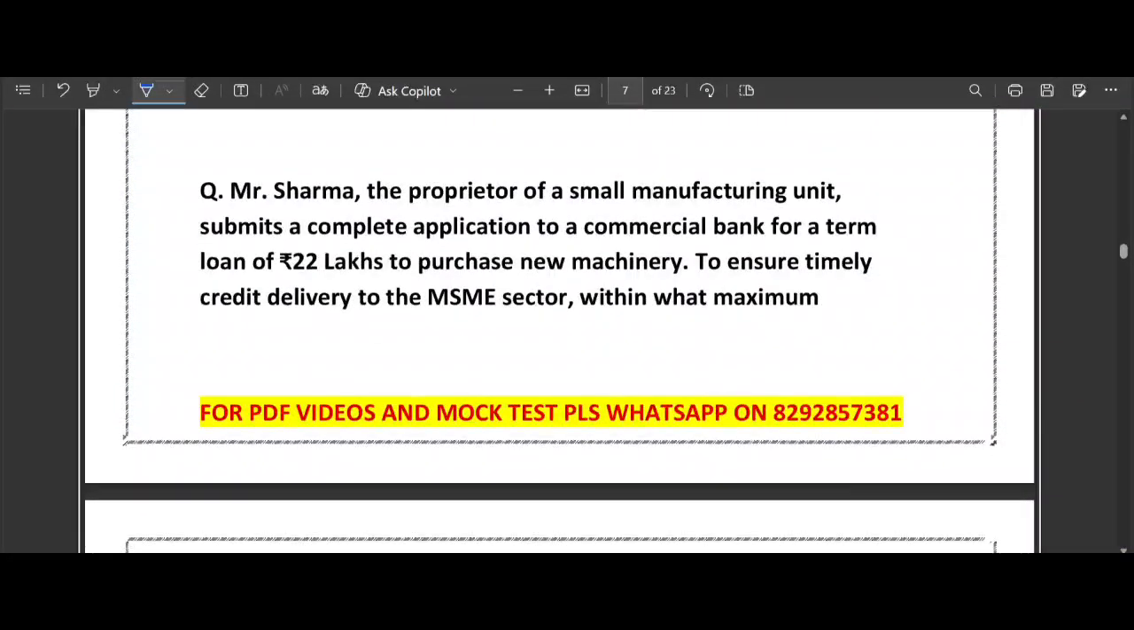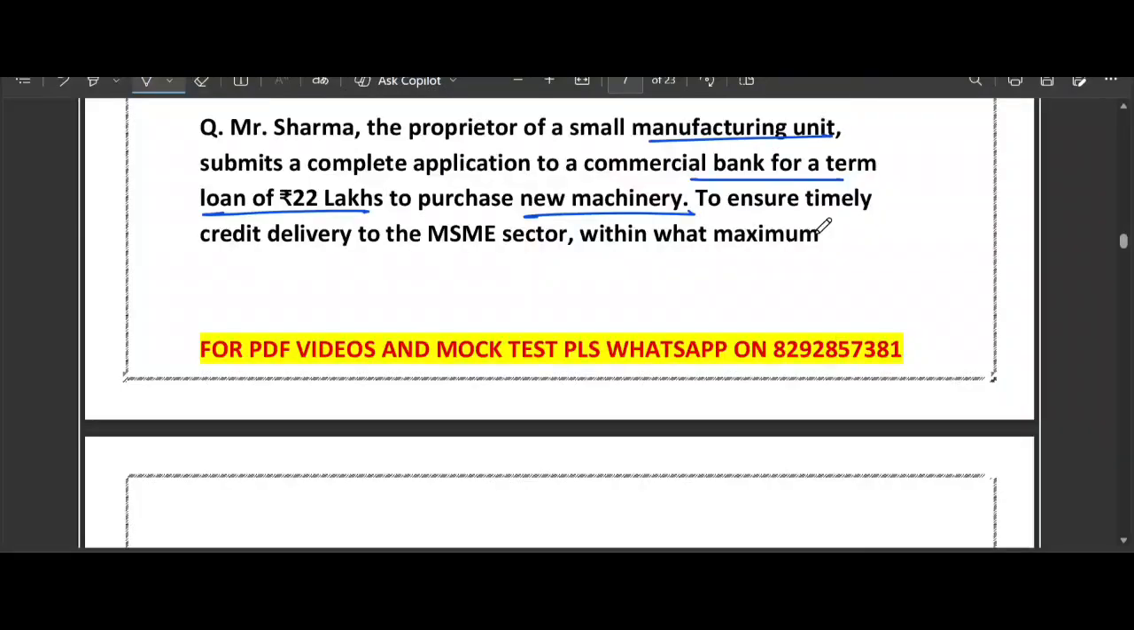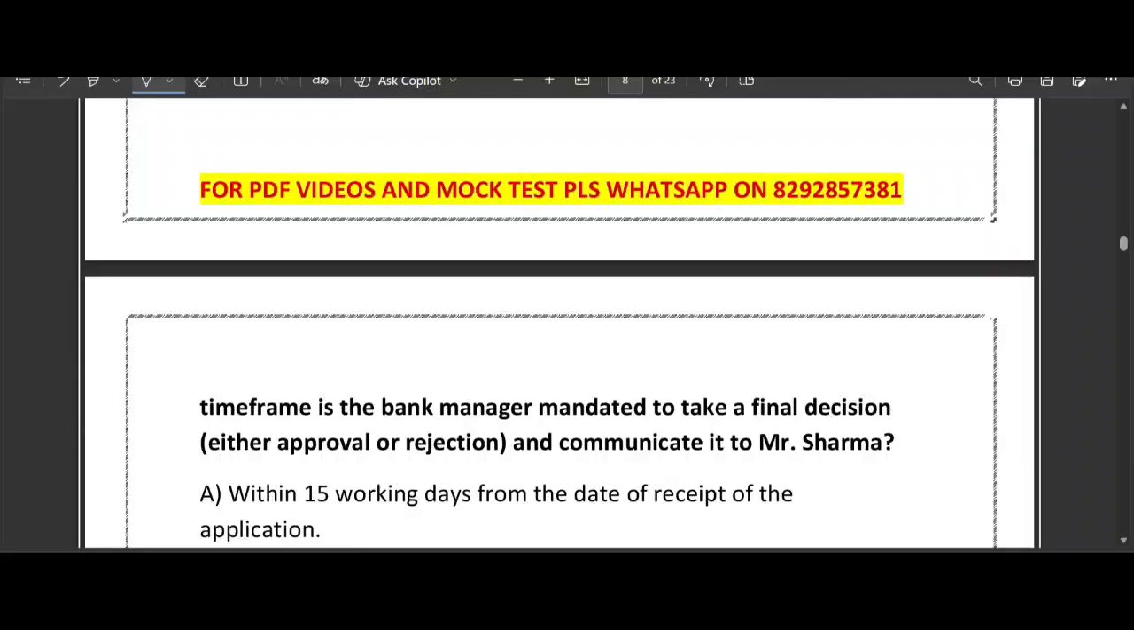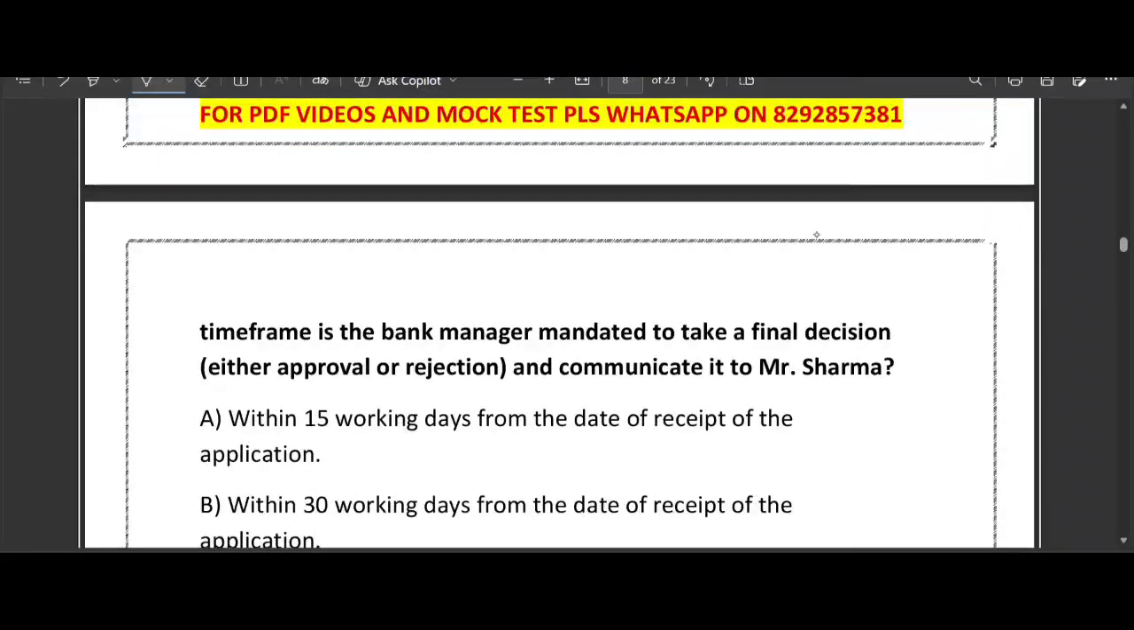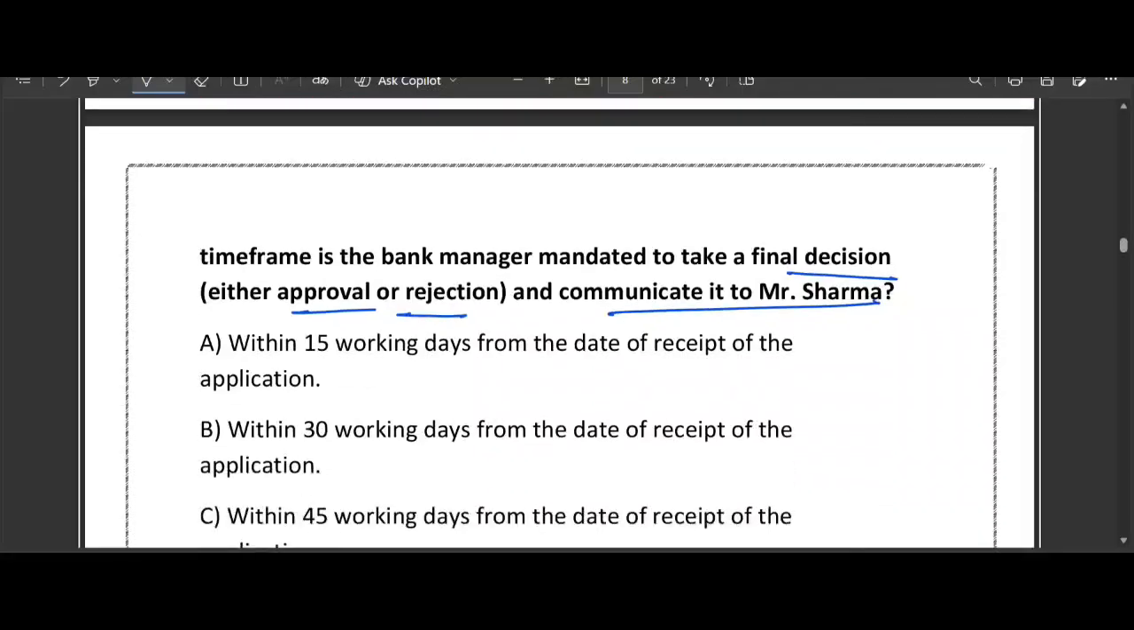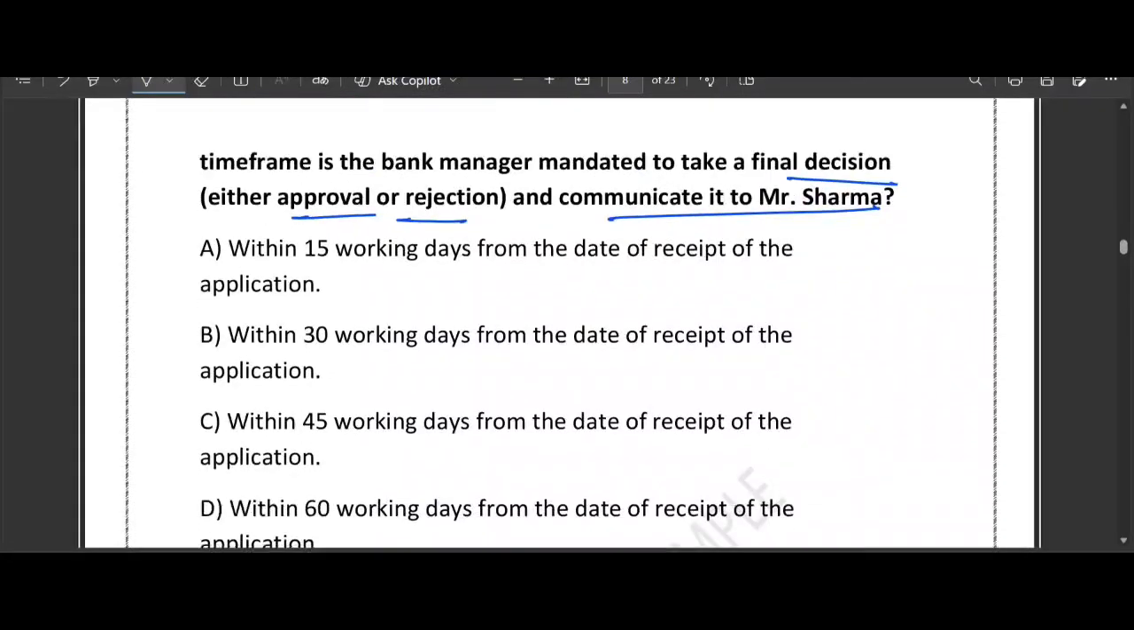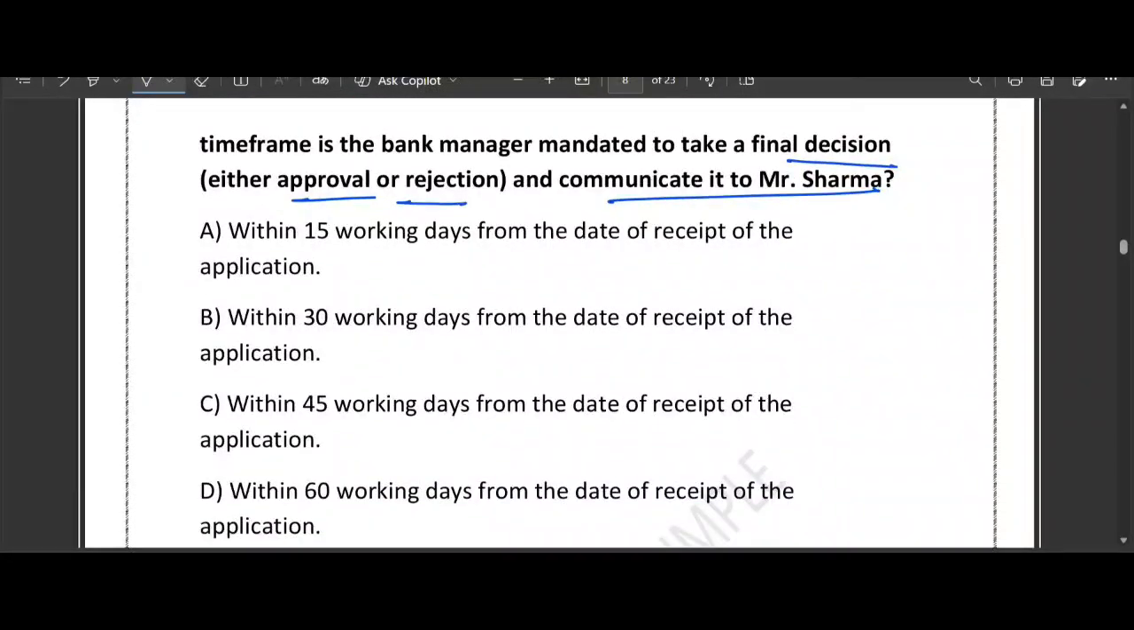Mr. Sharma, the proprietor of a small manufacturing unit, submits a complete application to a commercial bank for a term loan of 22 lakh to purchase new machinery. Now, to ensure timely credit delivery to the MSME sector, within what maximum time frame is the bank manager mandated to take a final decision, either approval or rejection, and communicate it to Mr. Sharma? 15 working days, 30 working days from the date of receipt of application, 45 or 60.